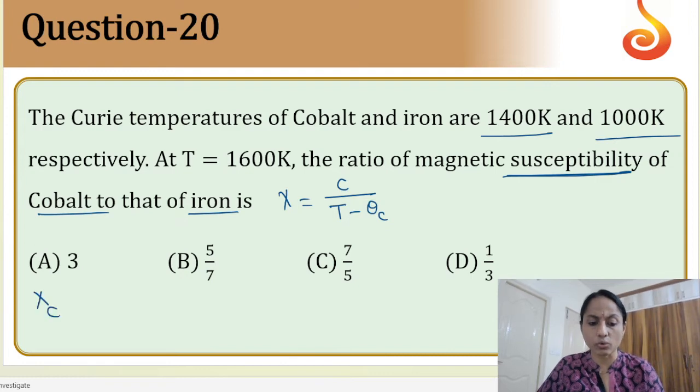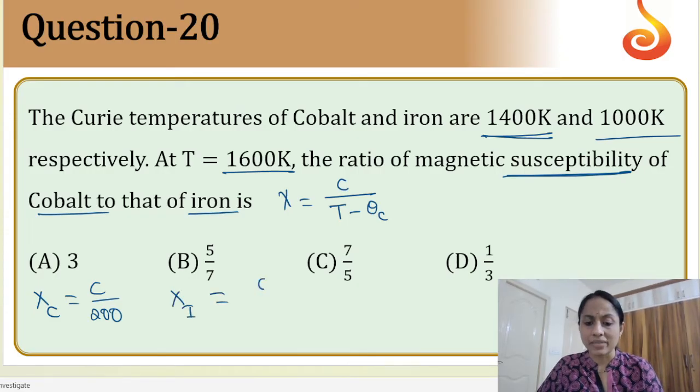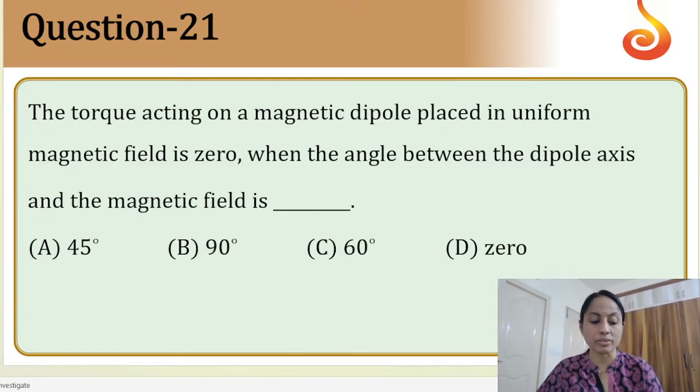So if I write for cobalt, temperature is at 1400 Kelvin and it is at 1600 Kelvin. So C by 1600 minus 1400, you will get 200. Similarly, for iron if you write C by 1000 minus 1600, it is 600. So just take the ratio, you will get option A. Answer A you will be getting. Next, moving on to question number 21.